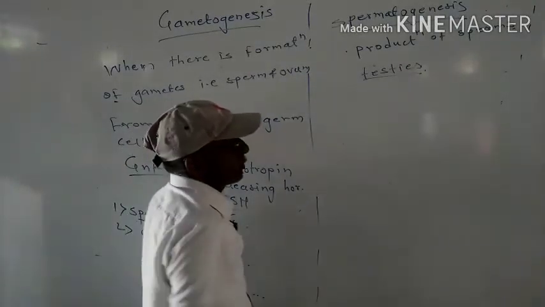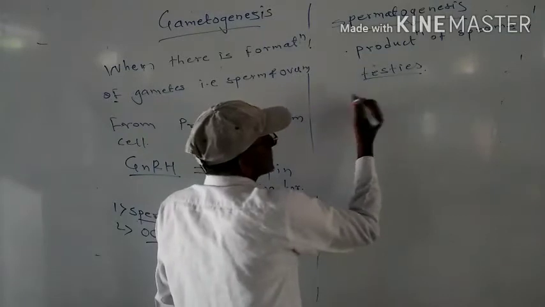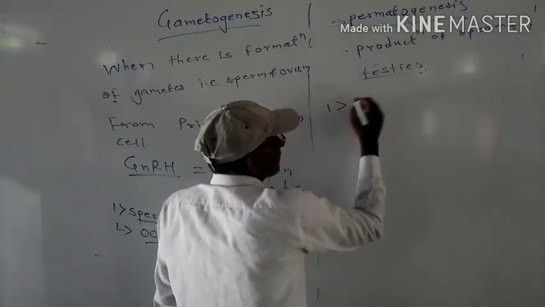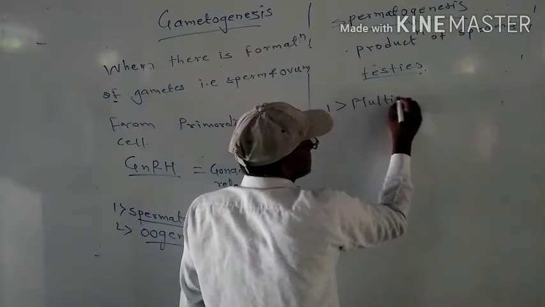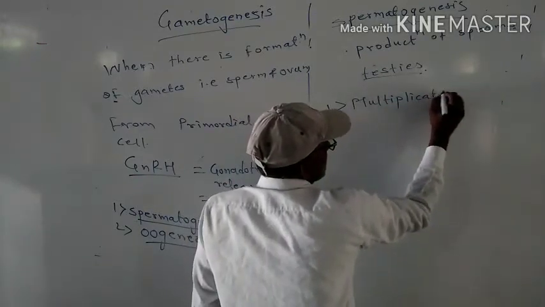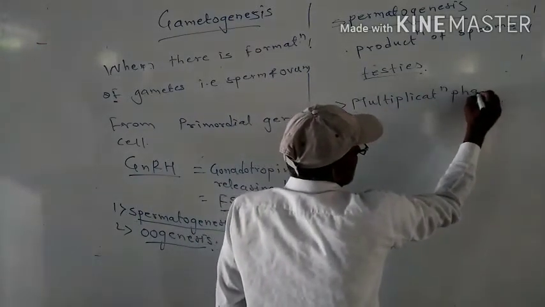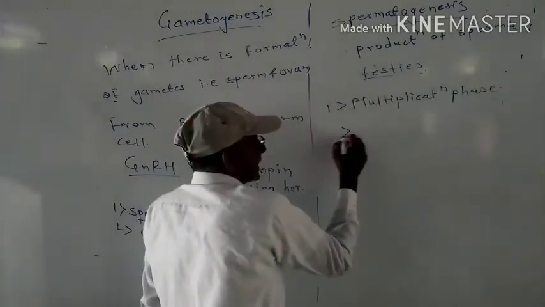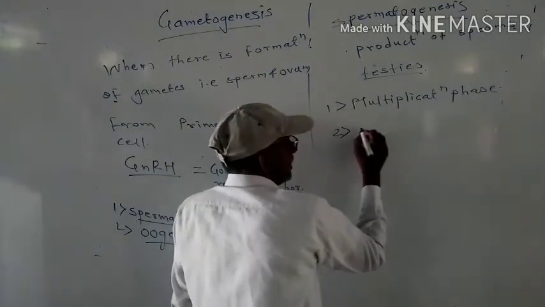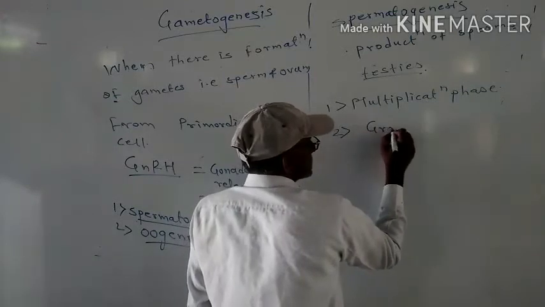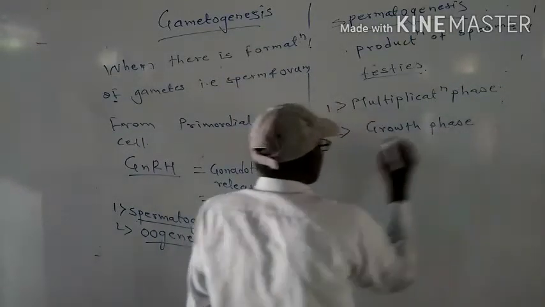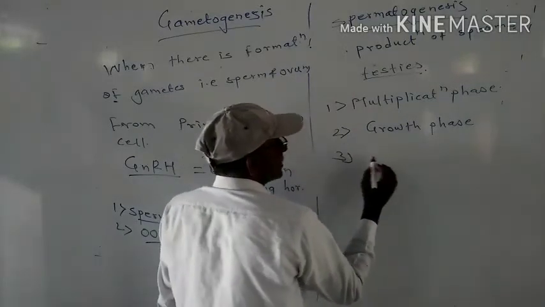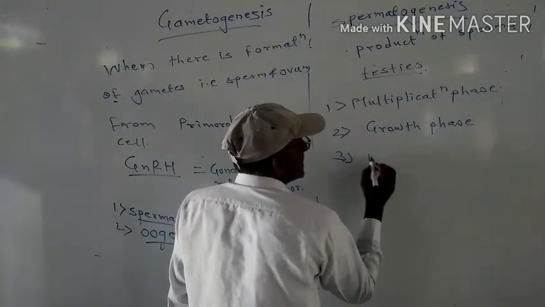In spermatogenesis, this process takes place in 3 steps. First, the multiplication phase; second, the growth phase; and third, the maturation phase.